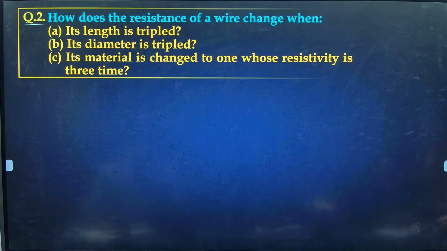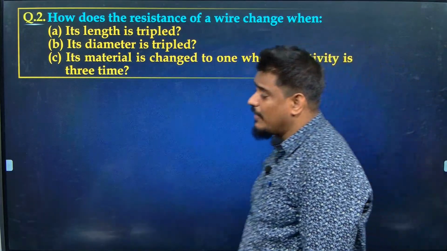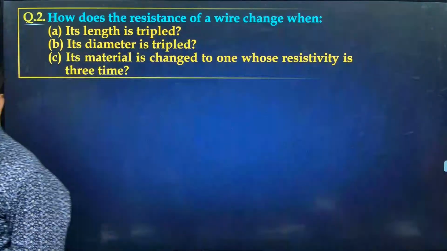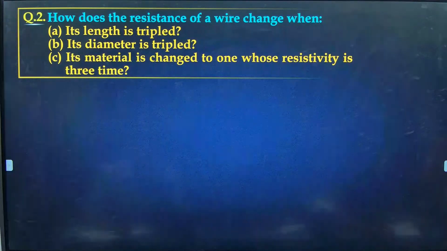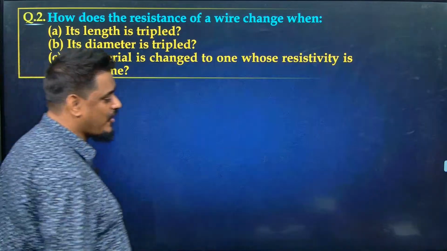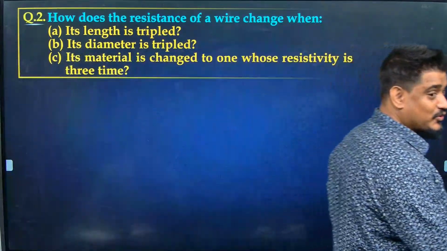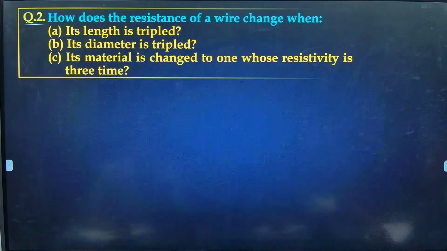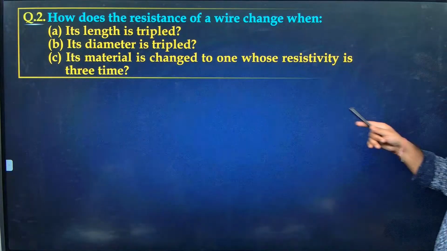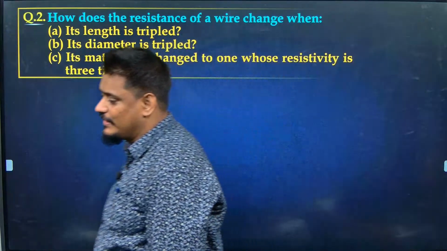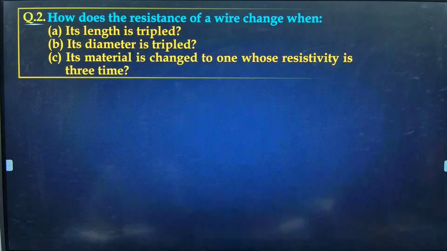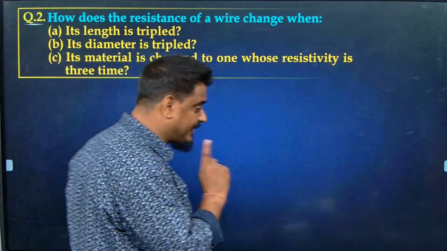Okay, next question. How does the resistance of a wire change if length is tripled? It will also be common sense. Diameter tripled: solve this and tell me. Think, be very careful. The B part is not as simple as you are thinking. It's diameter, not the area of cross section they have given. If they had given area also, you could directly say the answer, but it is diameter given.